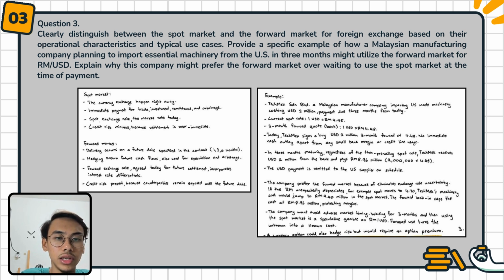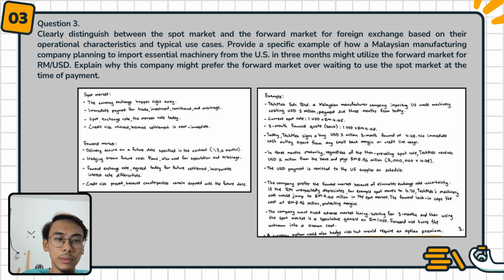Credit line usage in 3 month maturity, regardless of the then prevailing spot rate, Touchmax receive $2 million from the bank and pay RM8.96 million, which can be calculated from $2 million times RM4.48. The $ payment is remitted to the US supplier on schedule. The company prefers the forward market because it eliminates exchange rate uncertainty.